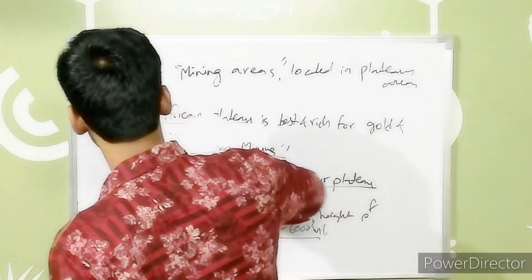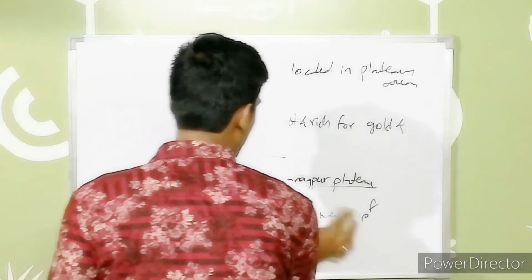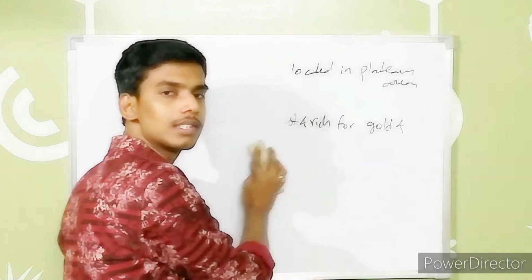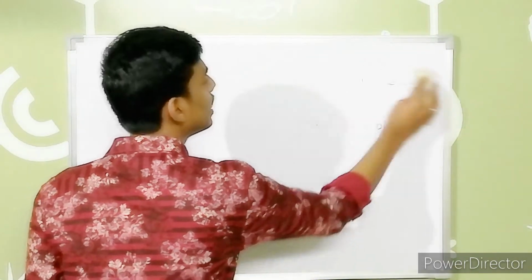Another important feature is that plateaus also contain very beautiful waterfalls of great height.